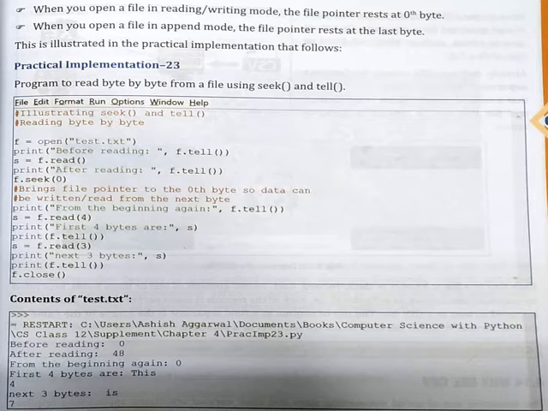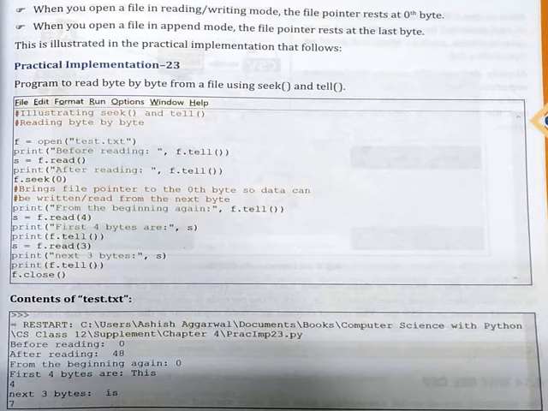Next is s is equal to f.read(3). That means now it will read 3 more bytes from the last position and it will get stored in s. I want to print those characters also, so I am making use of print next 3 bytes s. So it is going to show me the value as is. Finally print f.tell. That means I want to see where my file pointer is. It is showing me the output as 7.